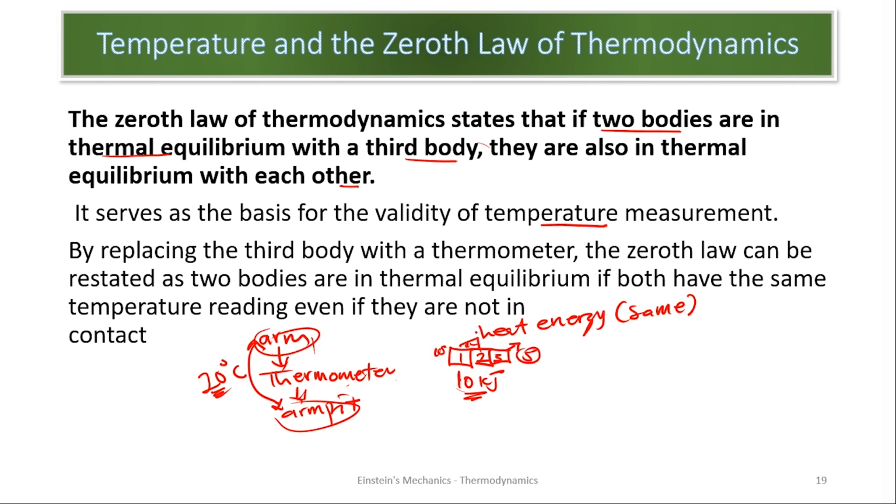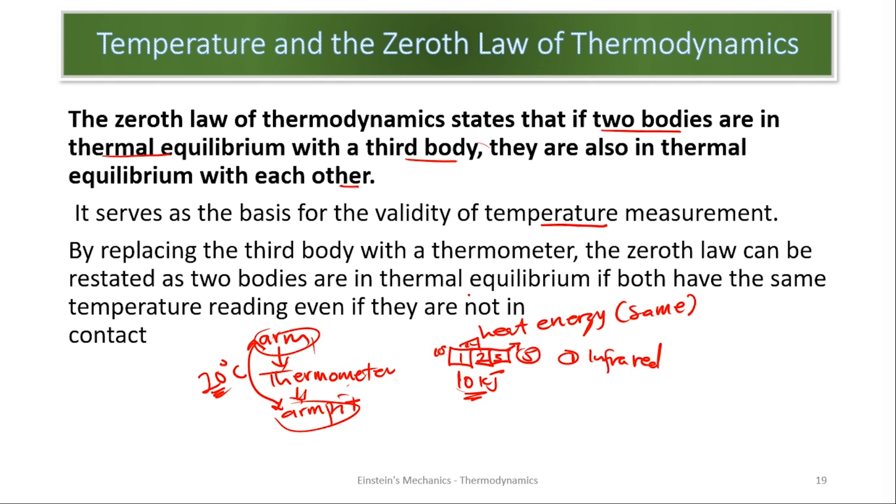Are we good? So the zeroth law is also saying here that if two bodies are in thermal equilibrium, the third one can even have the same reading when they are not in contact. We can talk about the recent thermometers, the infrared thermometers.